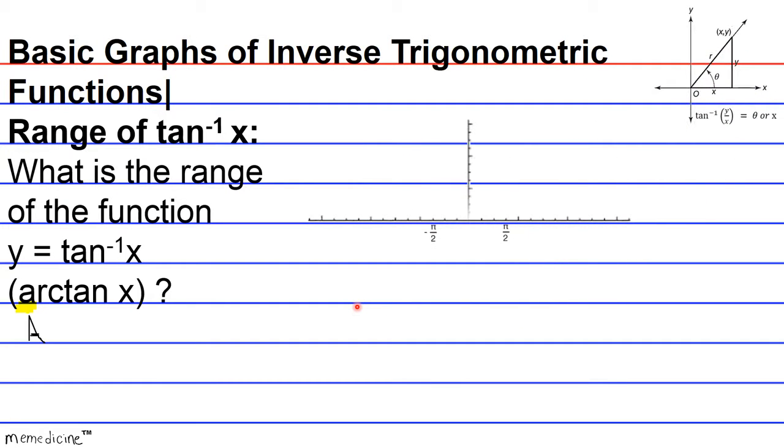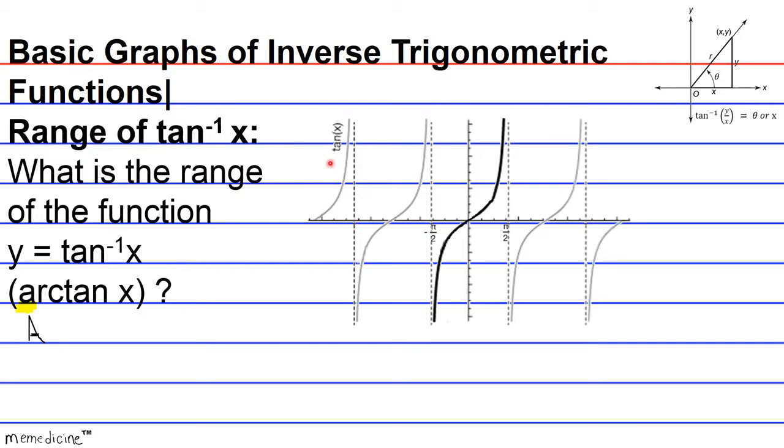All right, so the originating function y is equivalent to the tangent of x. This is the graph of y is equivalent to the tangent of x when you plot all the angle values on the horizontal or x-axis, and then you plot the actual tangent values on the y-axis. This is what the graph looks like.